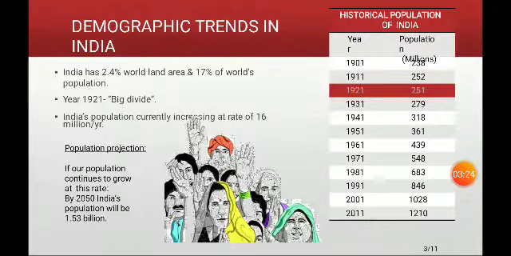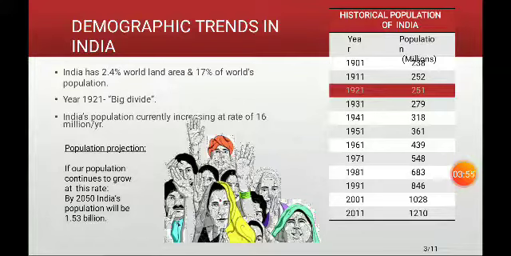Now the next is what we call the demographic trends in India. Now where do we stand in the demography or in the world population? India is, as all know, the second most populous country in the world, with nearly a fifth of the world's population. The land area of India contributes 2.4% to the world, and 17% to the world population. Every 17th person in the world is an Indian. That's the meaning of that.